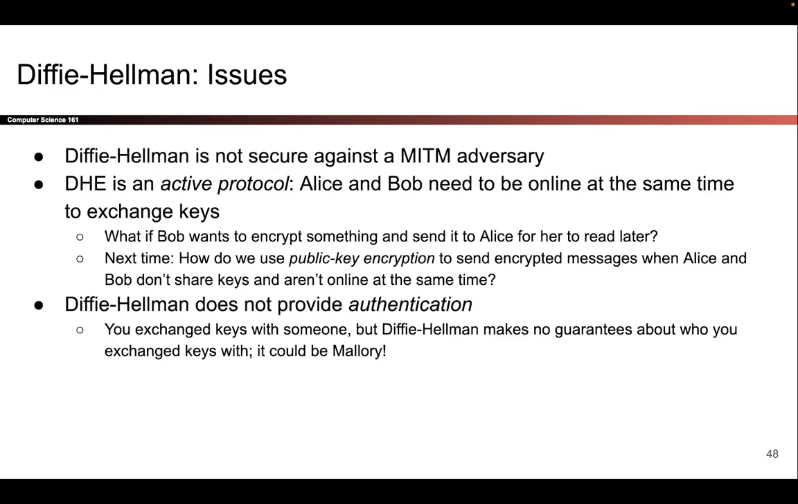So in a scenario where Alice is not online right now, she's on vacation, she's taking a nap, and Bob wants to encrypt something and send it to Alice for her to read later, Diffie-Hellman would not support something like that, and we'd have to design some different schemes to support communication where both parties are not online. So those are some issues with Diffie-Hellman. The first and third bullet points are kind of the same in some sense. They're both describing the man-in-the-middle attack that we just saw, and the second bullet point is a usability issue that we will solve later.